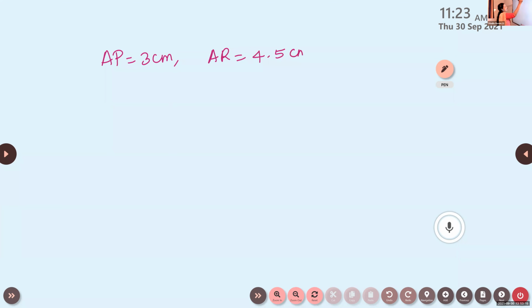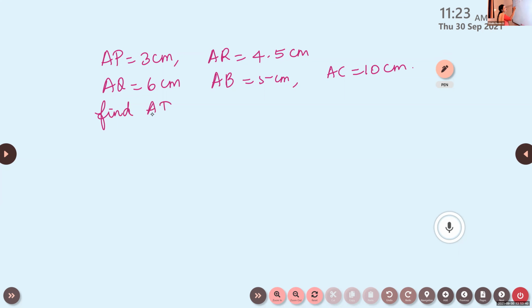AQ is equal to 6 centimeter. AB is 5 centimeter. AC is 10 centimeter. Find the length of AD. And this is the figure given here.